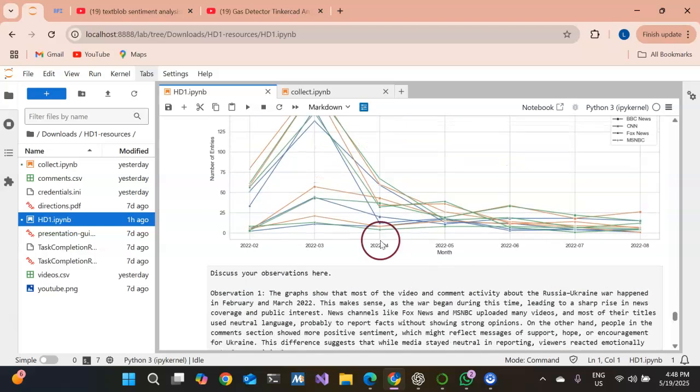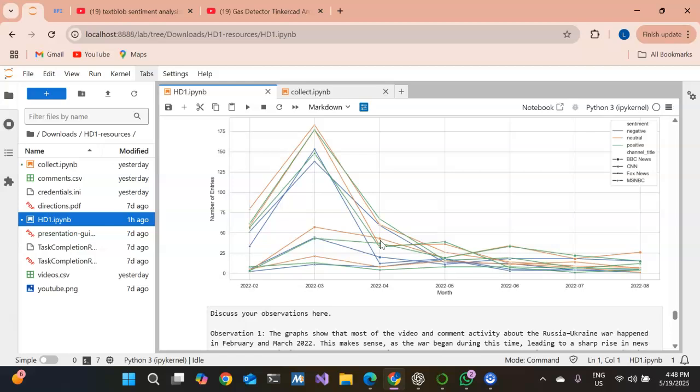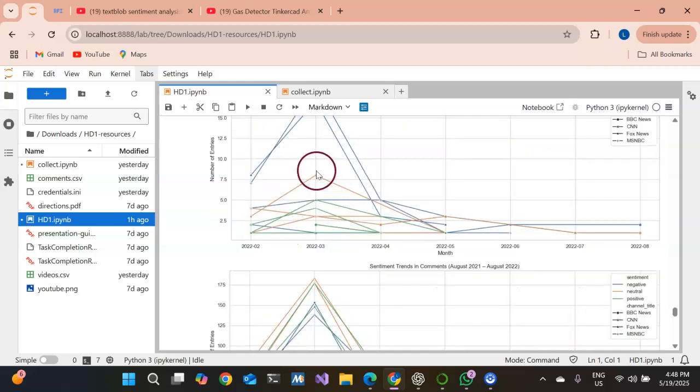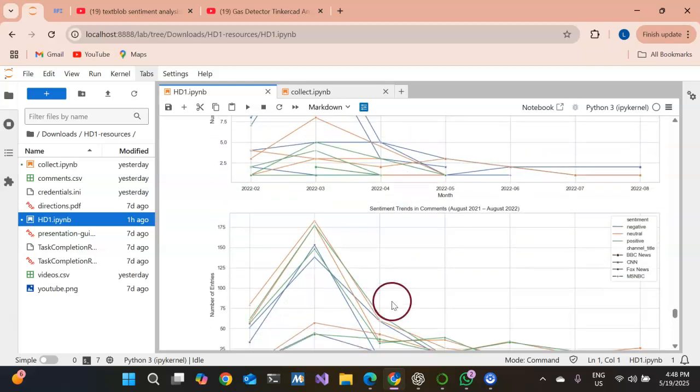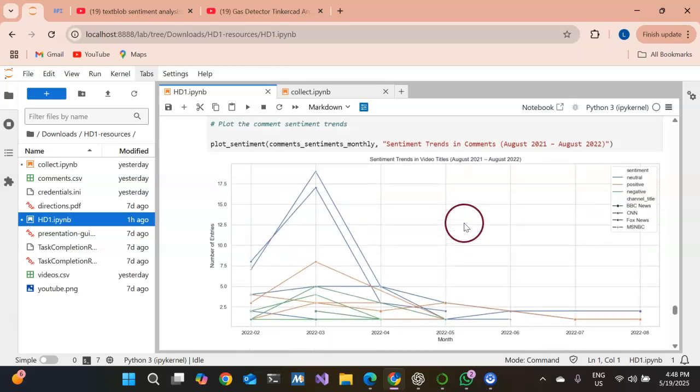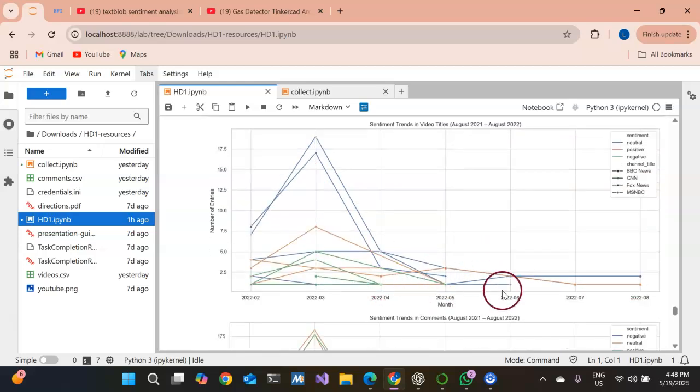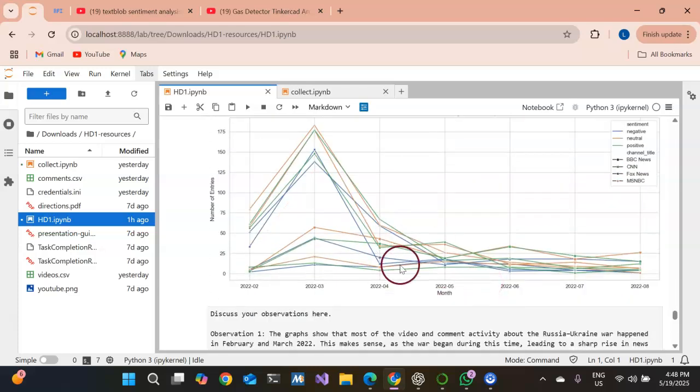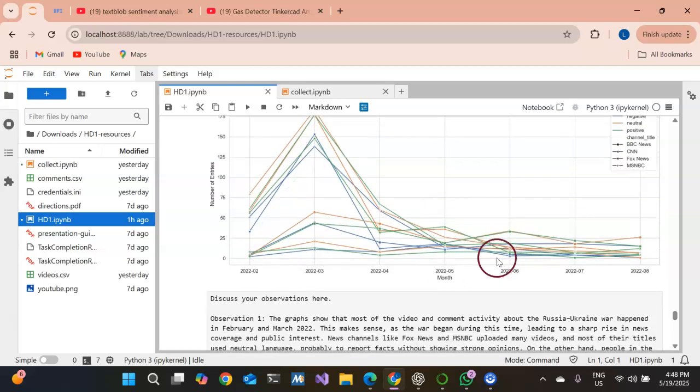It was also interesting to see that even though video uploads decreased after March 2022, public interest did not. Here we can see from this graph that video uploading slowed down from April, but the audience engagement remained the same, and the comments stayed active and sentiments remained mixed, a sign that many people were still deeply invested in this situation.